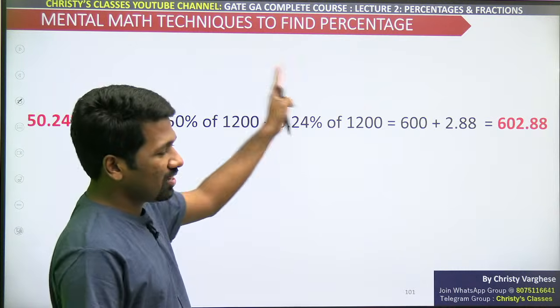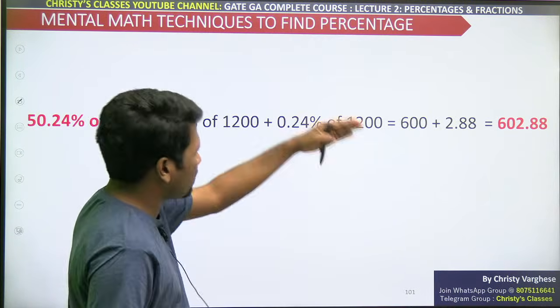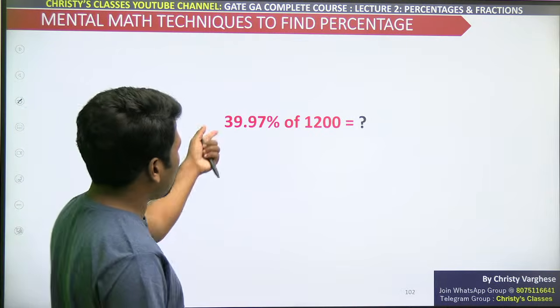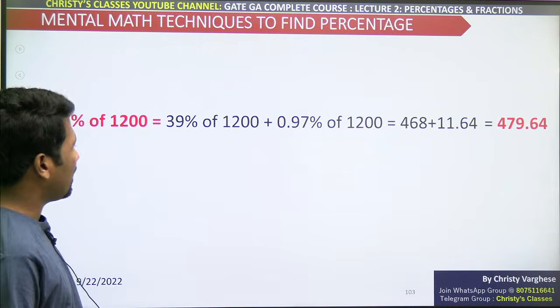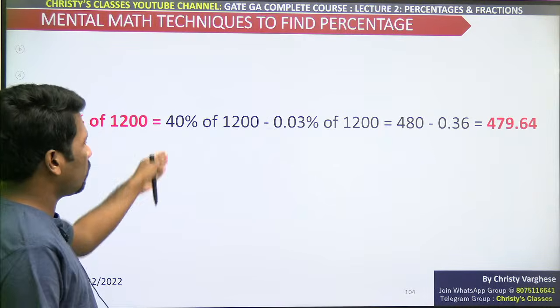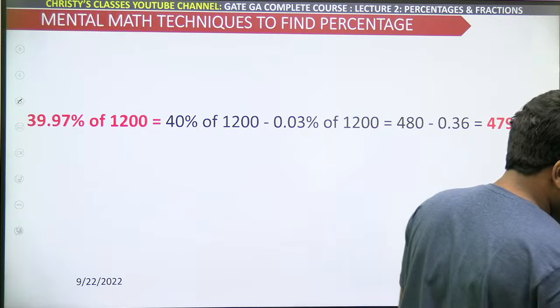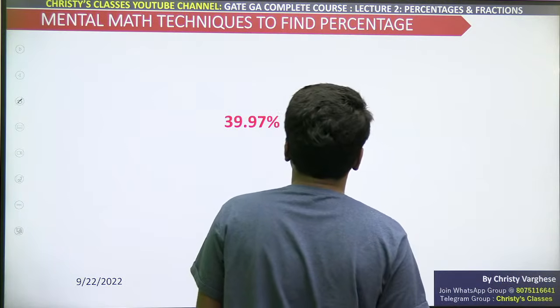50.24%, 50% and 24%, shift 24% and add it, you get 602.88. 39.97%, here 39 with 0.97, or 40 from 40, subtract 0.03. Are you understanding?